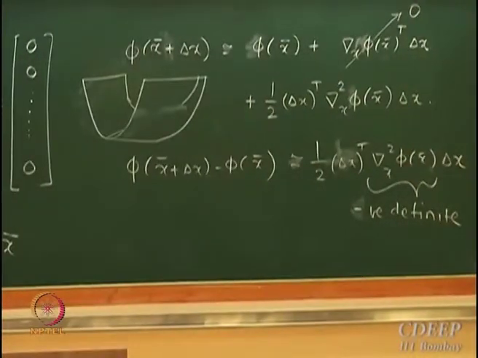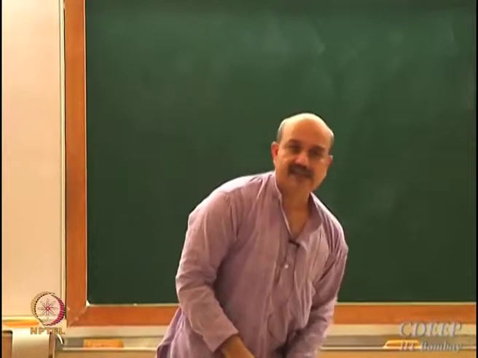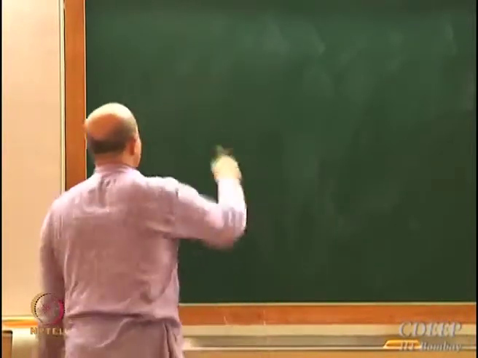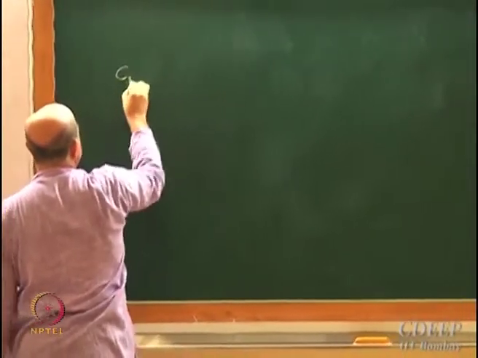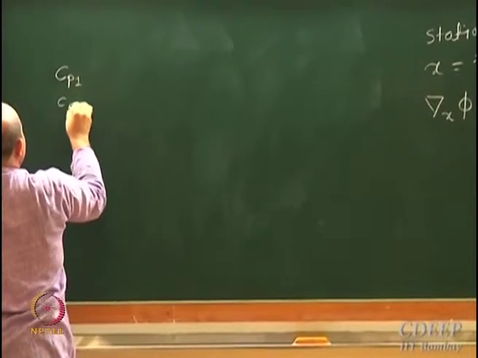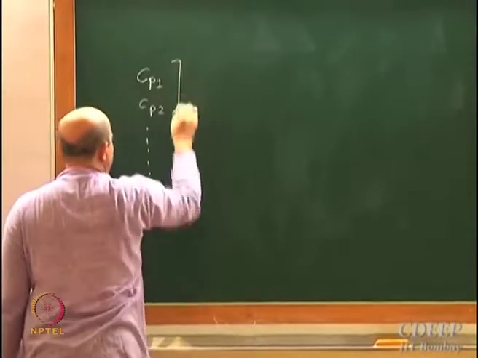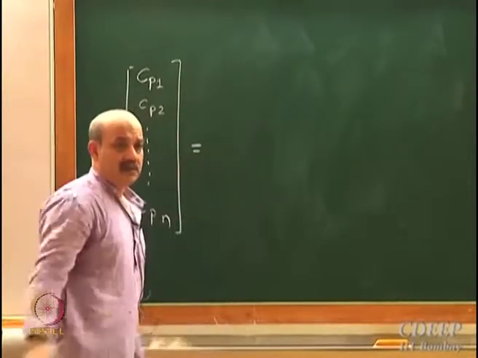Now let's come back to our problem of fitting Cp versus temperature. I am going to generalize this set of equations and then solve it. Let me rewrite the problem we had at hand. We had Cp values, Cp1, Cp2, up to Cpn.